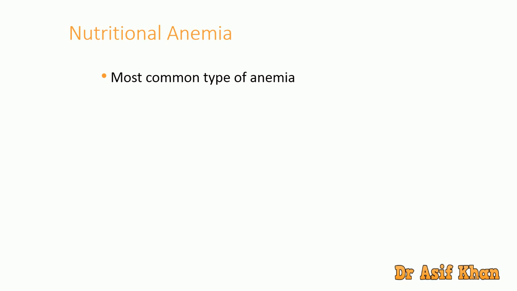Anemia is generally called bloodlessness, and it is mainly caused by deficiency in nutritional substances, especially iron, like in iron deficiency anemia. Vitamin B complex and folic acid deficiencies also lead to different types of anemia. So nutritional anemia is classified as the most common type of anemia.